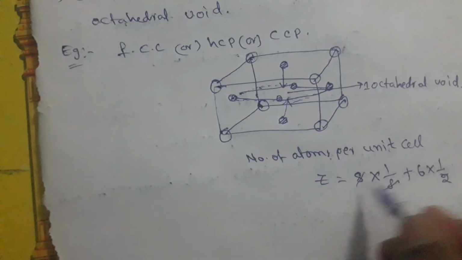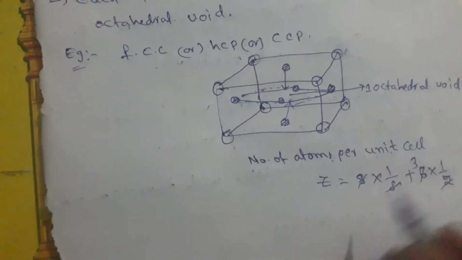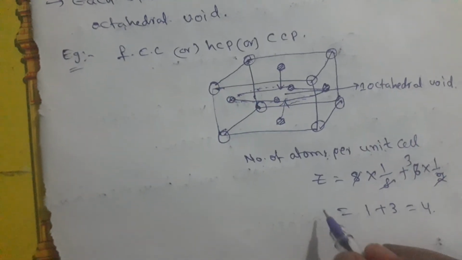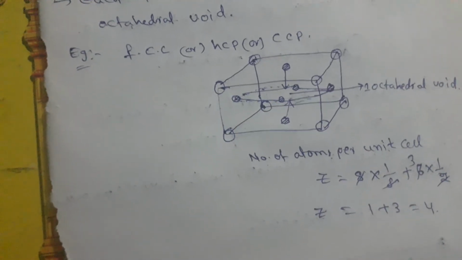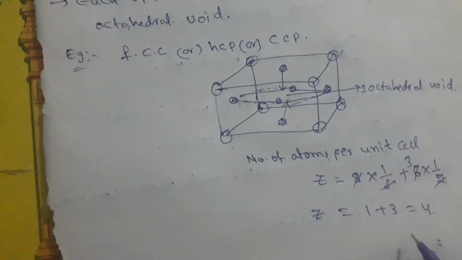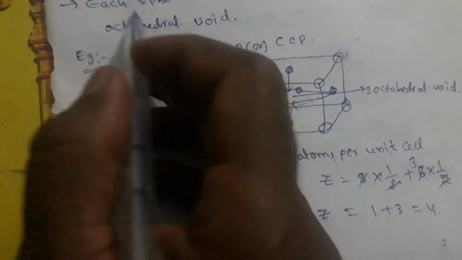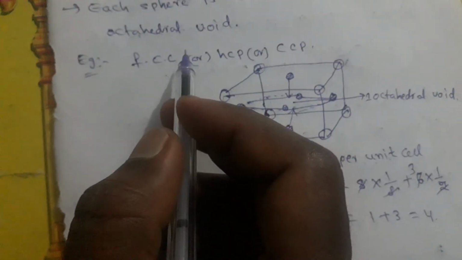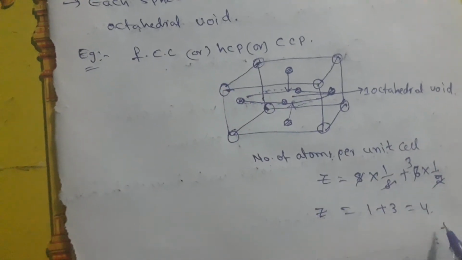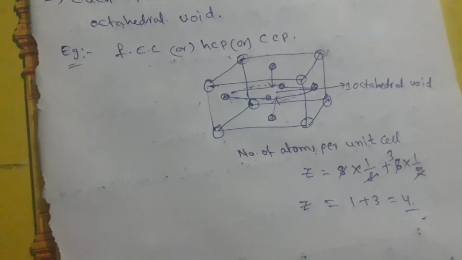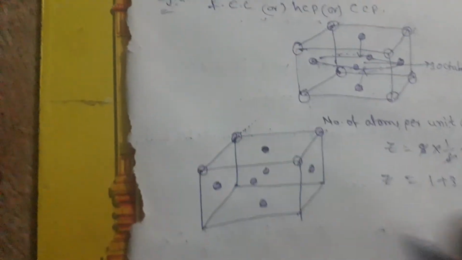So the 8 will get cancelled and this is 3. So it is 1 plus 3, that equals 4, and here the Z value will be 4. So how many octahedral voids will be there? Each sphere is associated with one octahedral void. 4 spheres are there, so we have to get 4 octahedral voids.